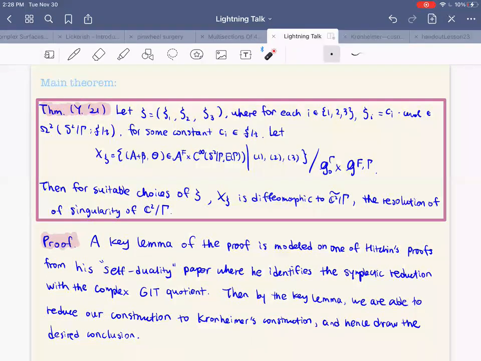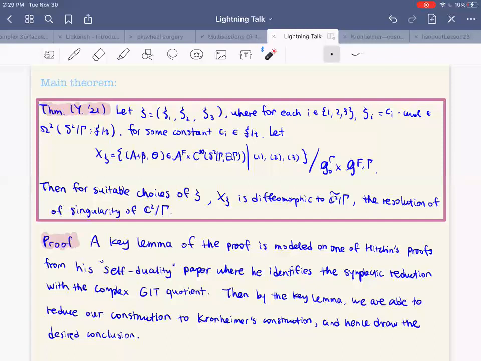Let X zeta be the pairs in the configuration space that satisfy the previous equations, and then you quotient out by the gauge group action. Then for suitable choices of zeta, X zeta is actually diffeomorphic to the resolution of singularity of C2 mod gamma. And so we've been able to recover all the ALE spaces through this construction.